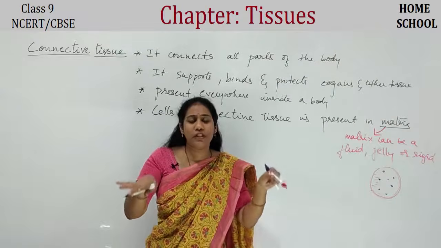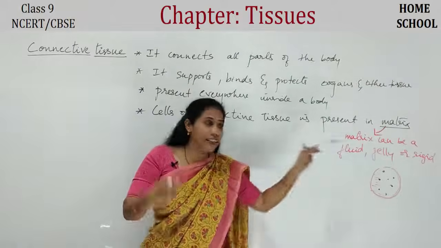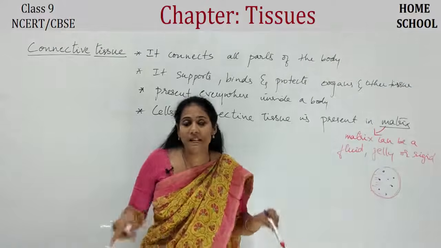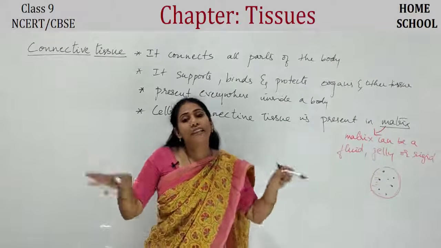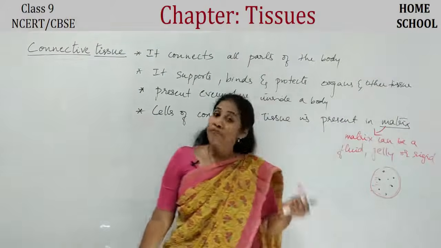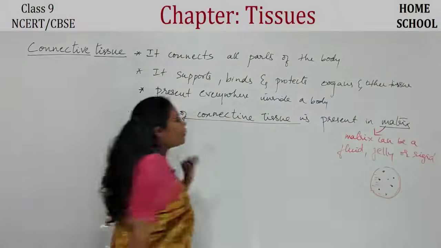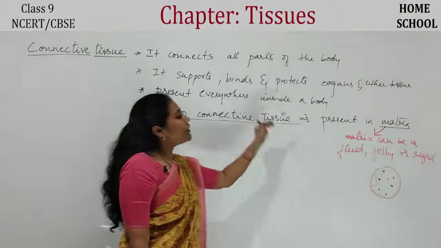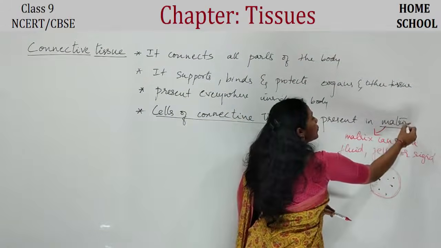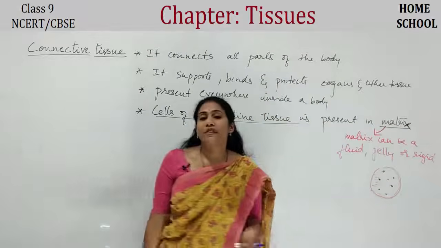Most of the connective tissues, the cells keep floating in certain liquid area. That liquid area can be matrix, or they can float in certain jelly-like substance. That jelly is called as matrix, or they can be fixed in some hard substance. That hard substance can be called as a matrix. Understood? Okay, so this is going to be a very, very important point, guys. The cells of connective tissue are embedded in the so-called matrix. So here matrix can be fluid or liquid. It can be jelly or it can be rigid, guys.